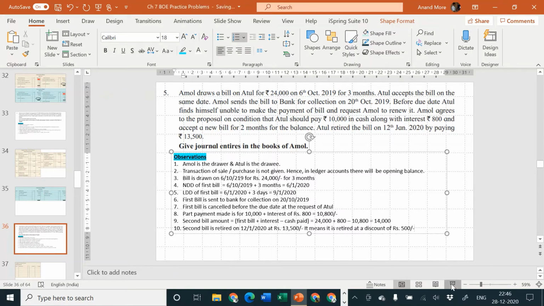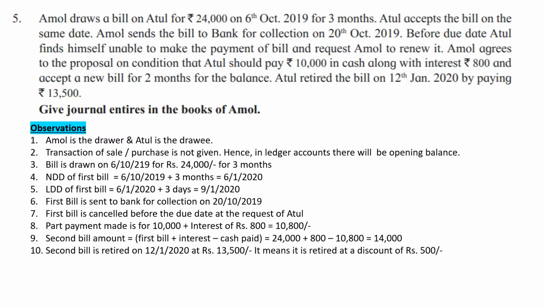That means we are going to consider there is a discount received of rupees 500 by Mr. Atul, or it is discount allowed of rupees 500 by Mr. Amol. So these are the observations. Pause the video, write down the observations. These are not for your exam, these are only for you and me. So let us now go ahead with the journal.